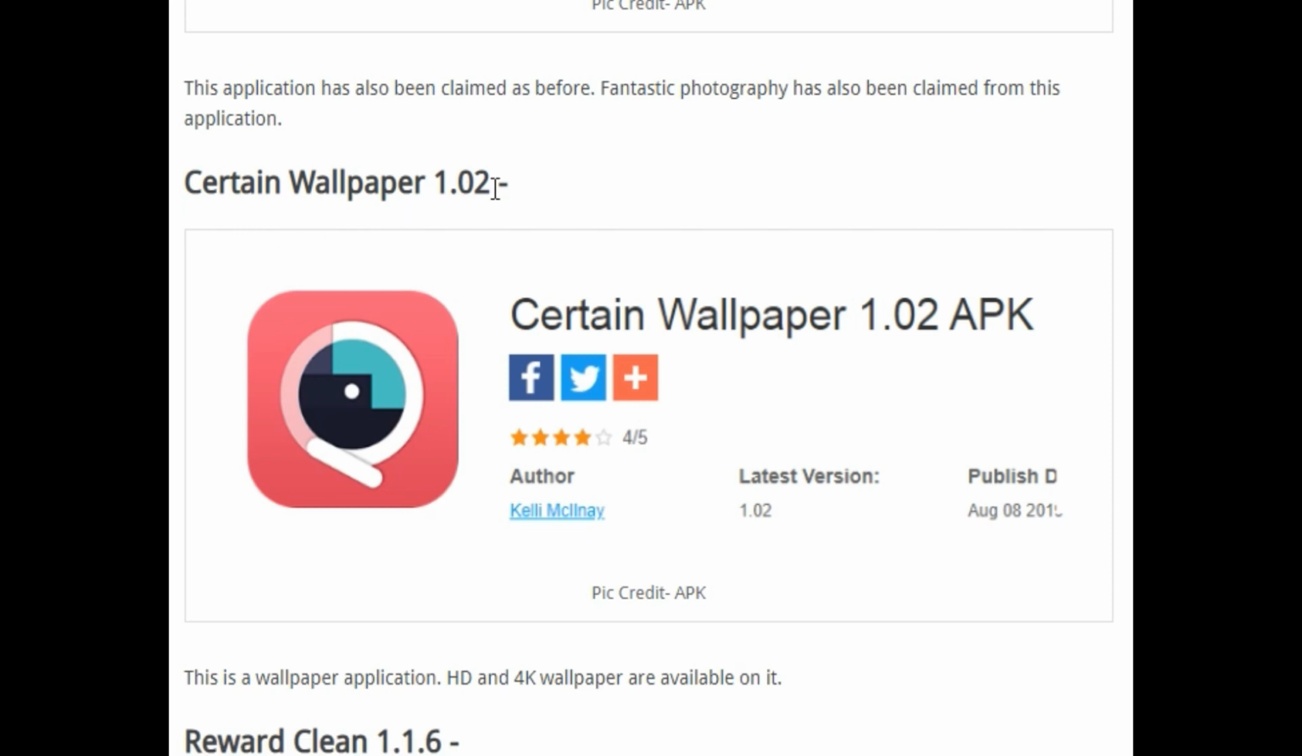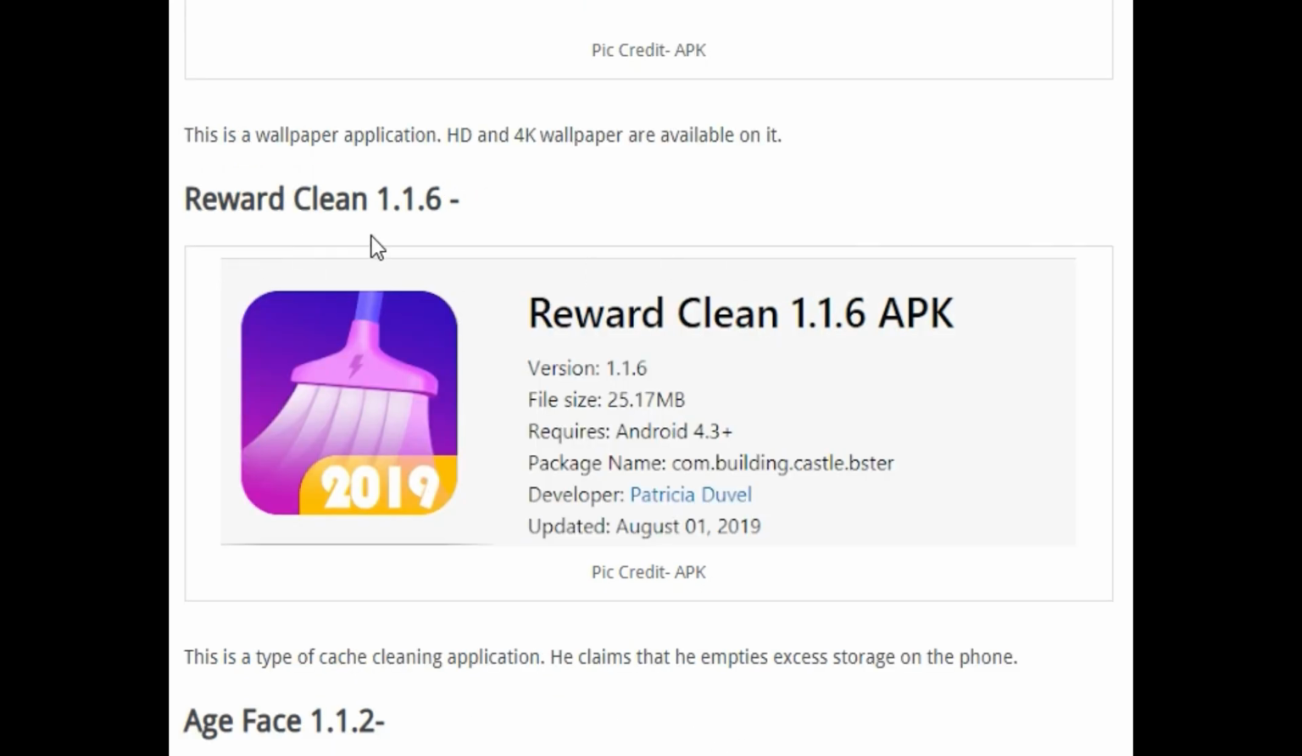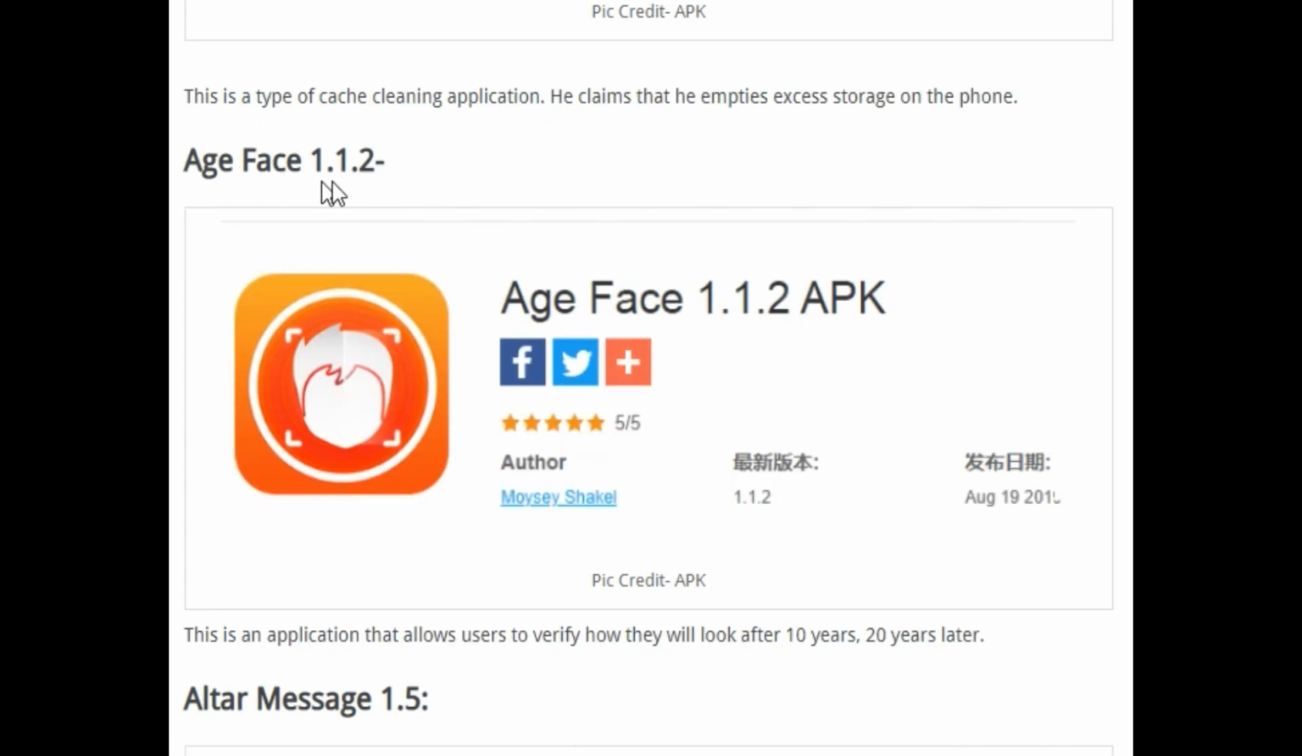Third is Certain Wallpaper 1.02. This is a wallpaper application. HD and 4K wallpapers are available on it. Fourth is Reward Clean 1.1.6. Next, Edge Face 1.1.2.